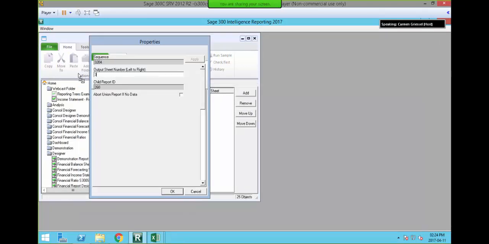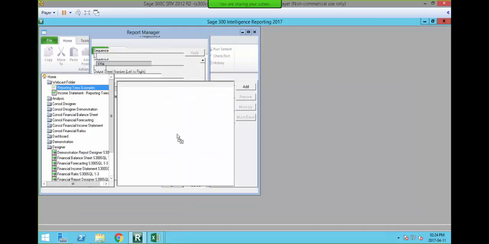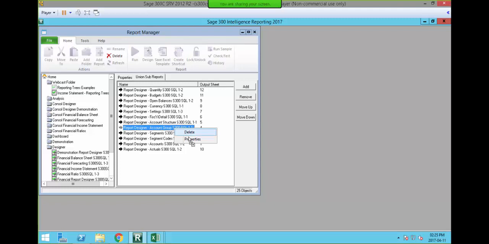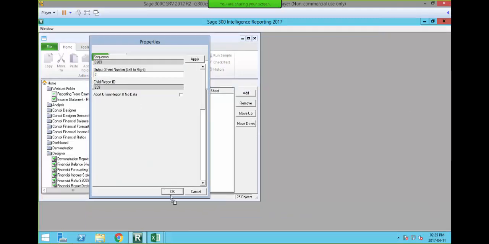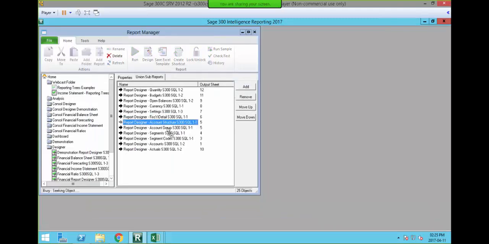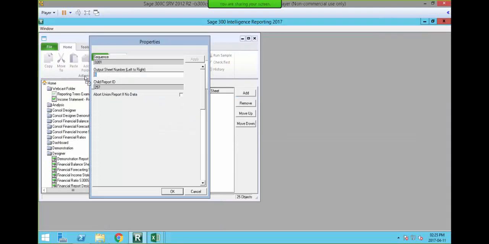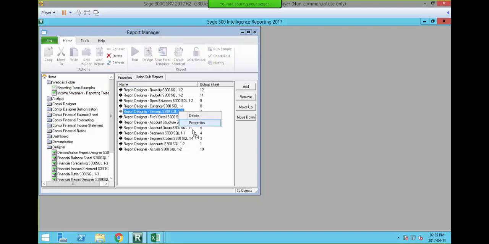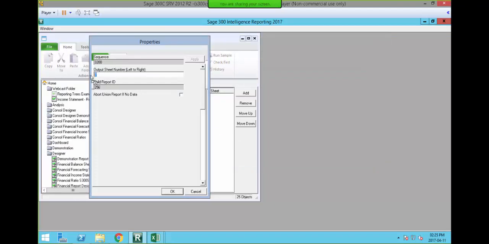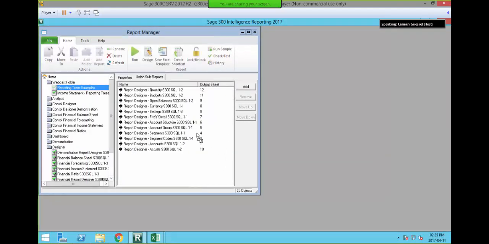Change that to 4, that to 5. And the reason you do this is the reports have to run out in a certain sequence to pull information in correctly.